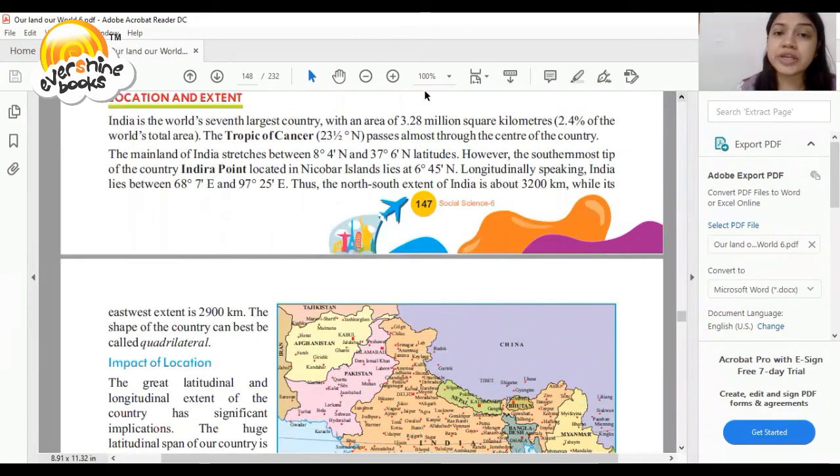So, India is the world's seventh largest country. Dear student, this is a very important question. Which country is the seventh largest country? India is the seventh largest country in the world with an area of 3.28 million square kilometers. The Tropic of Cancer passes through almost the center of the country.